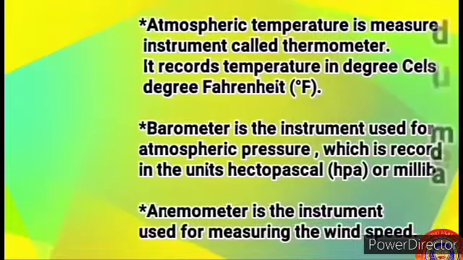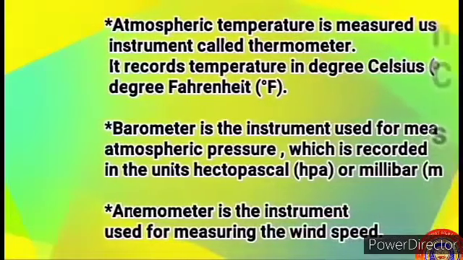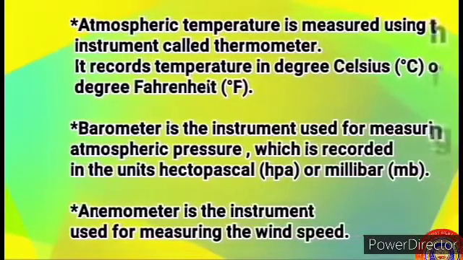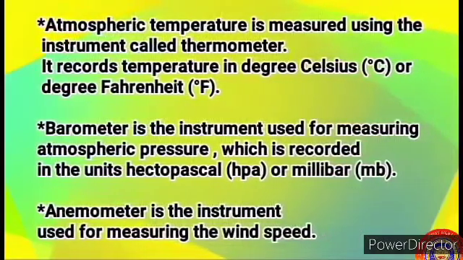Atmospheric temperature is measured using the instrument called thermometer. It records temperature in degrees Celsius or degree Fahrenheit. Barometer is the instrument used for measuring atmospheric pressure, which is recorded in the units hectopascal or millibar. Anemometer is the instrument used for measuring the wind speed.